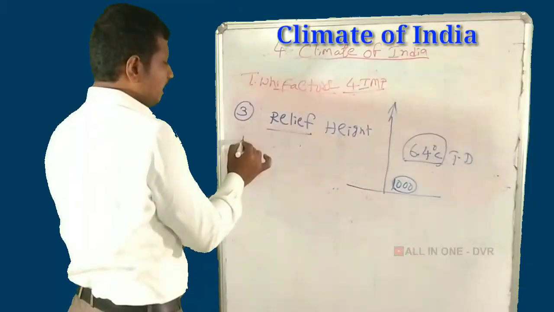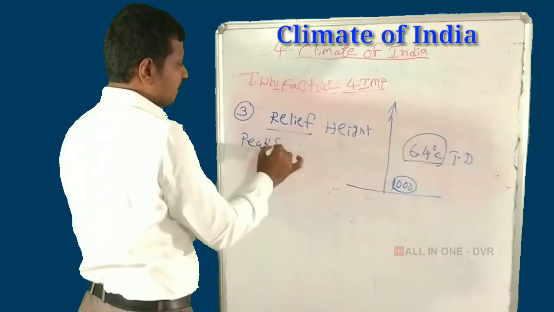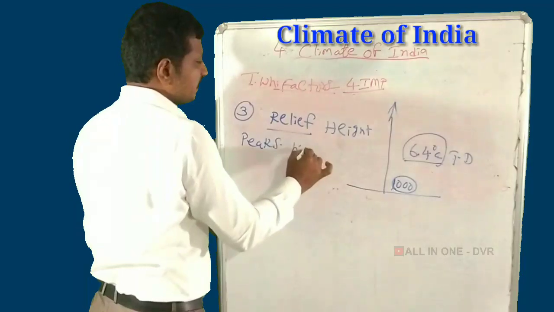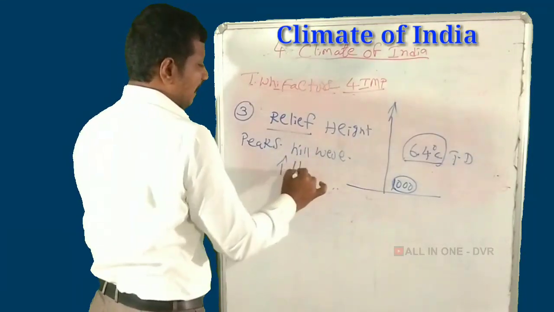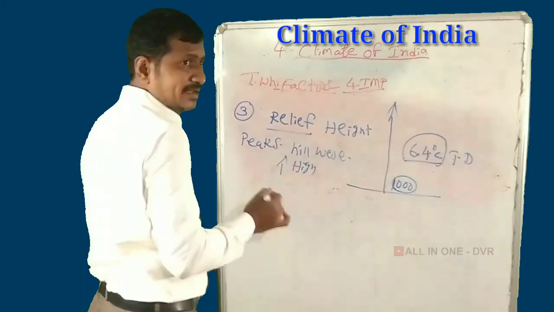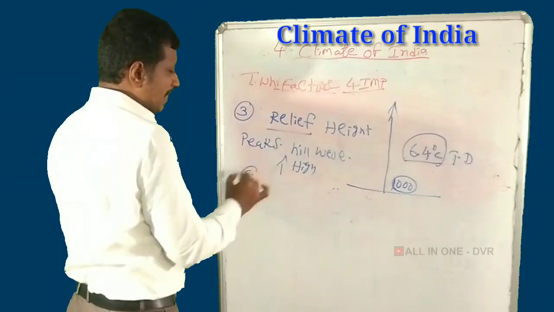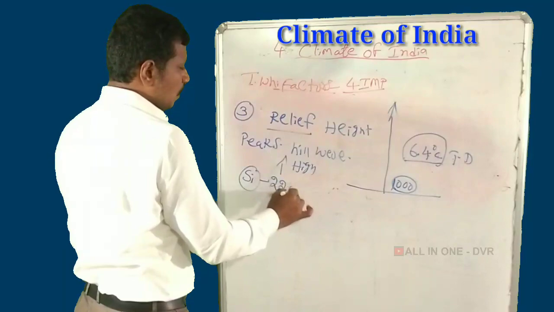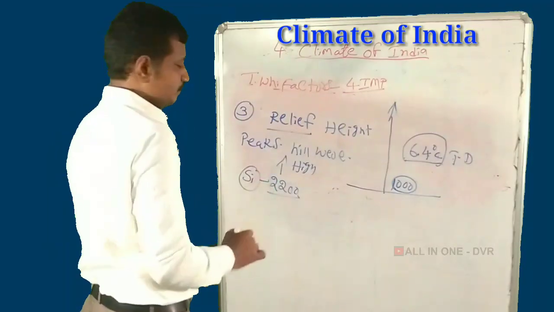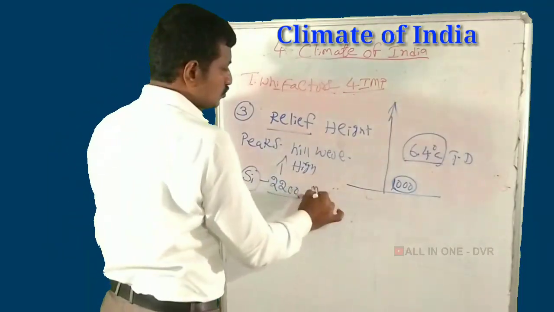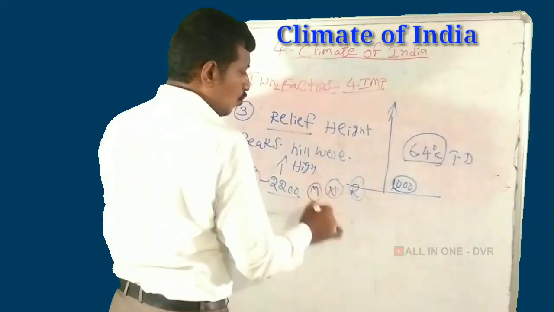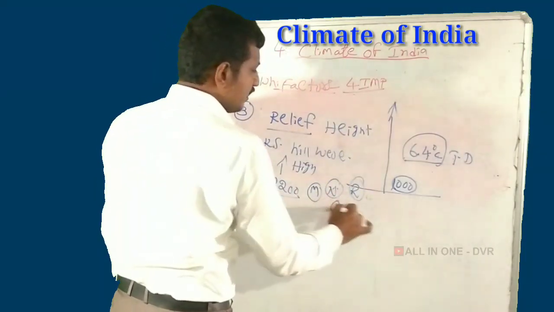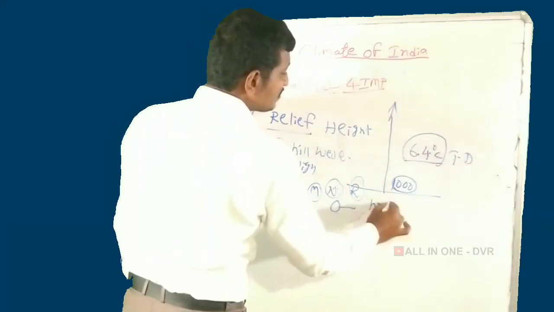For example, in peak summer the hill station is very cool because it is located at a high altitude. Simla is located at 2200 meters, so it is very cool.